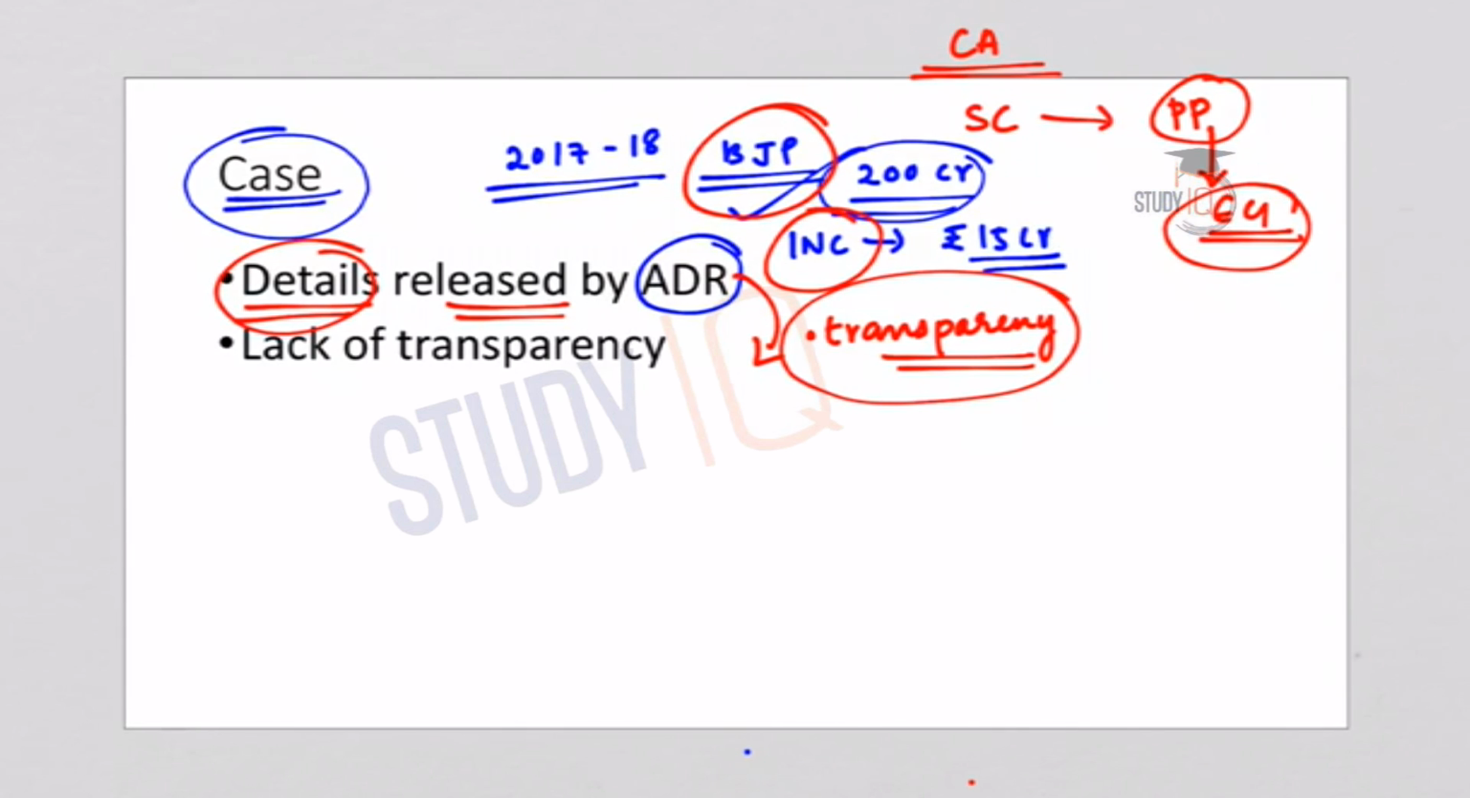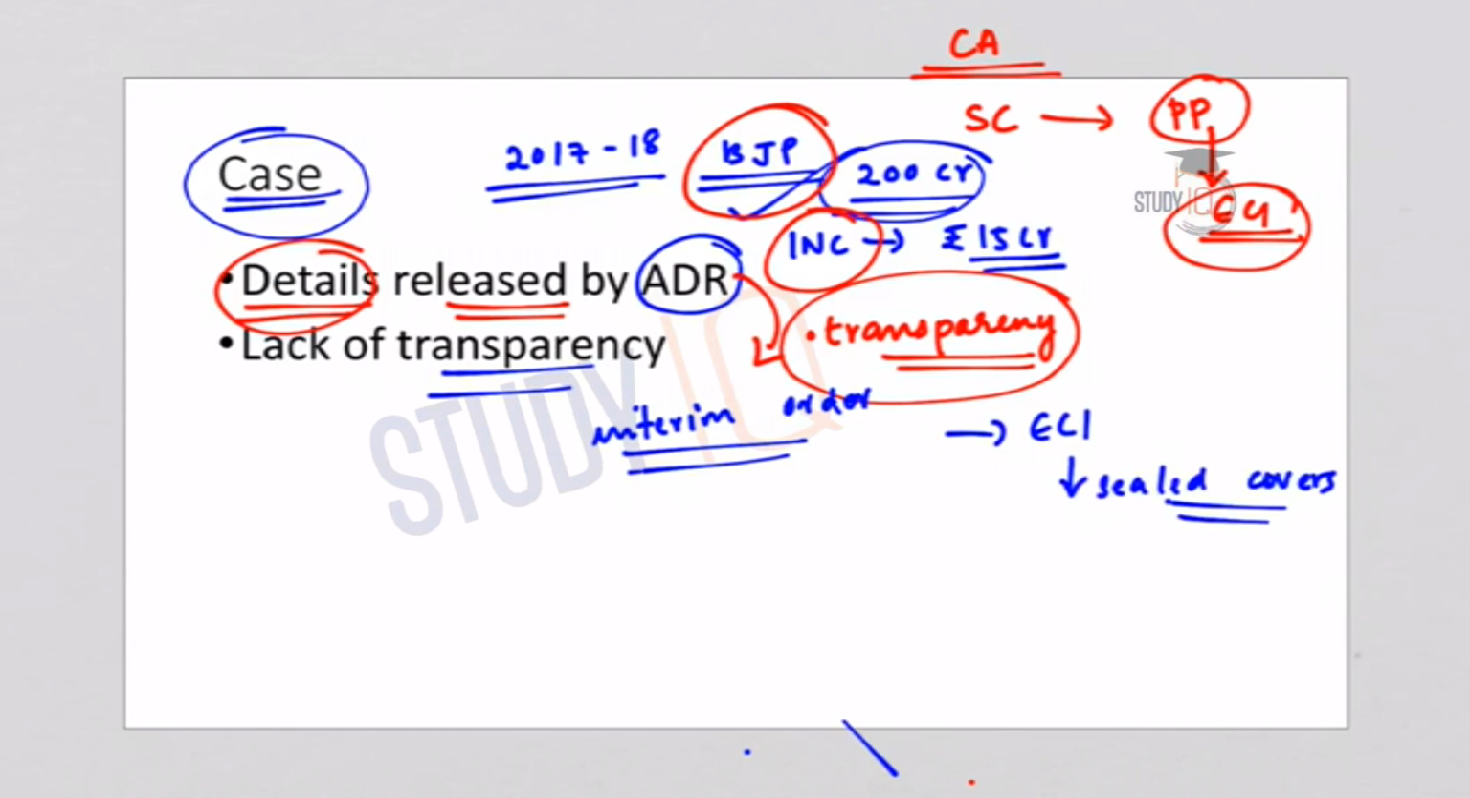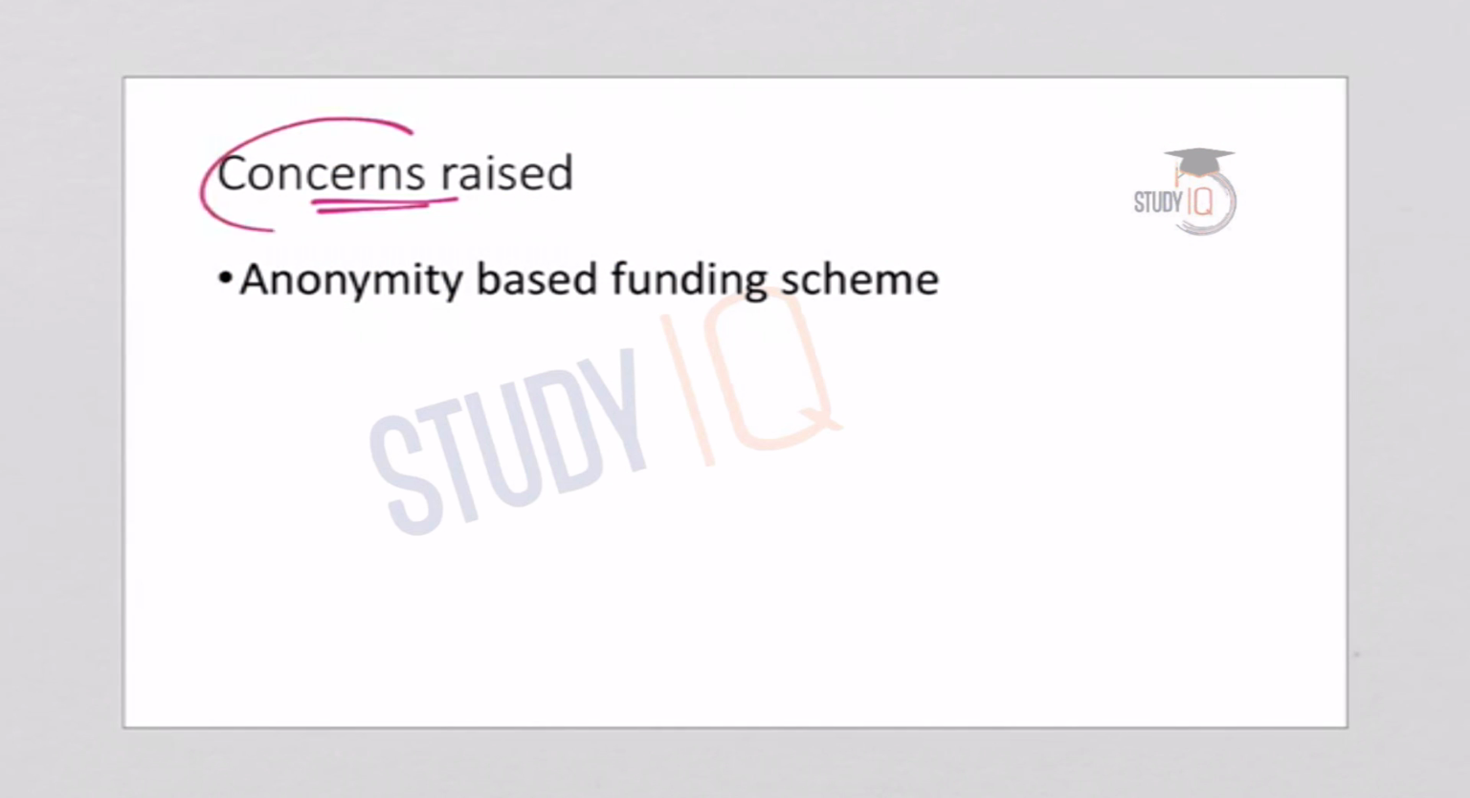filed. So the Supreme Court in this regard gave an interim order, and in the interim order, the Supreme Court asked the various political parties to disclose to the Election Commission of India, in sealed covers, details of the donations that they have received through anonymous electoral bonds. So this was the case, and this was the interim verdict of the Supreme Court. Now let us understand what were the concerns raised.